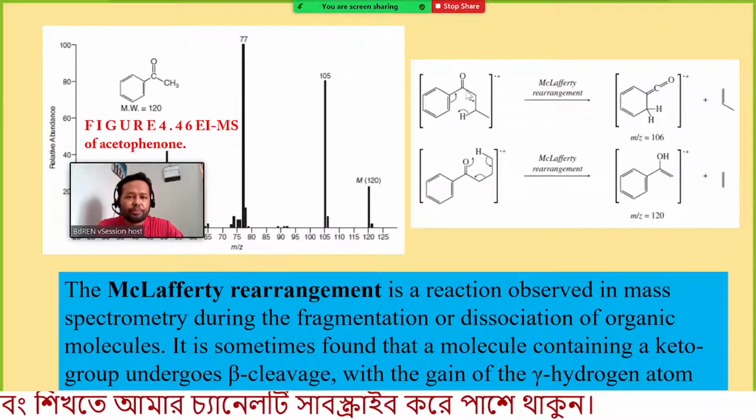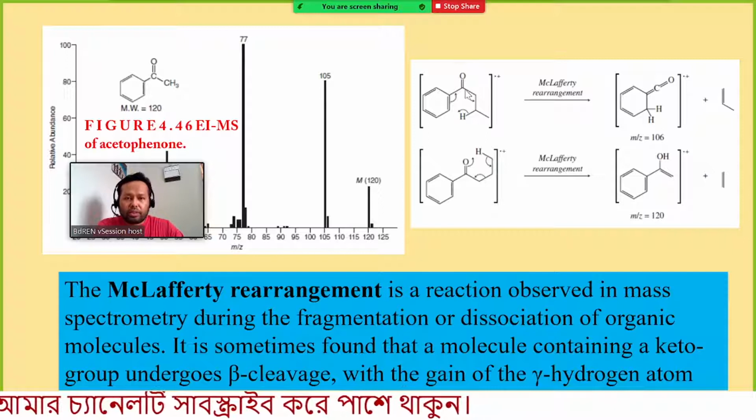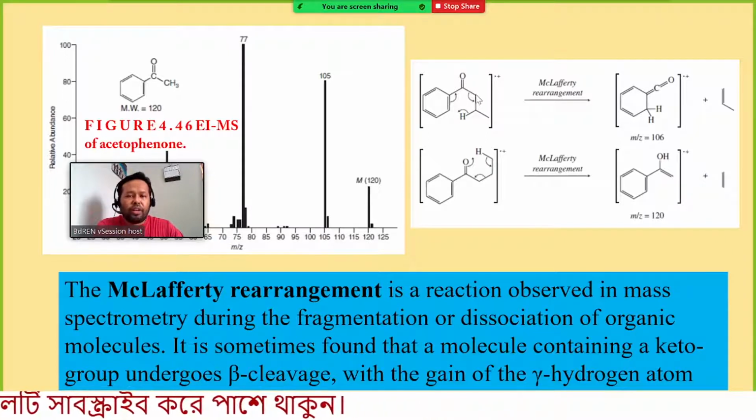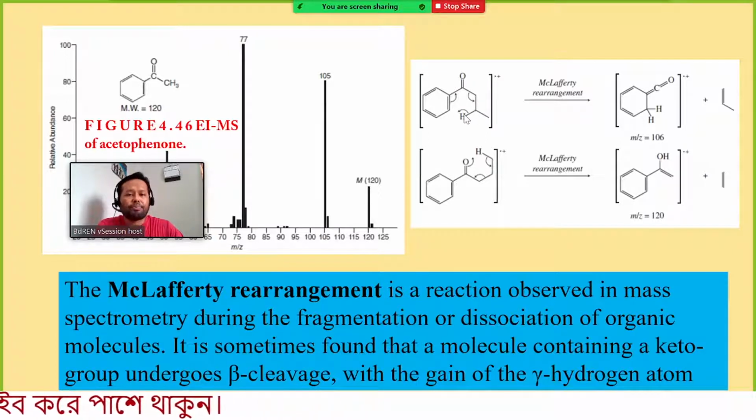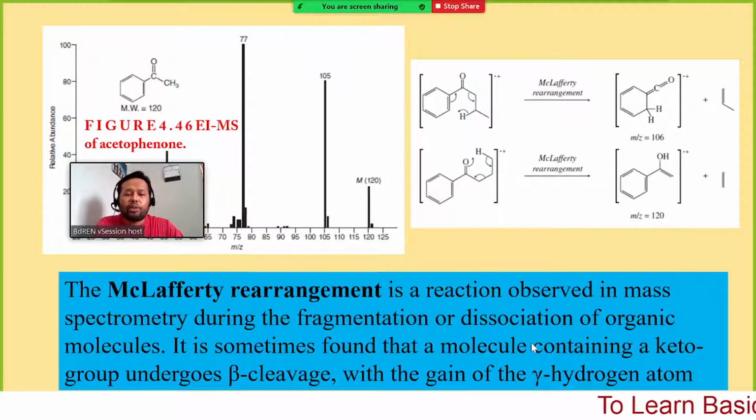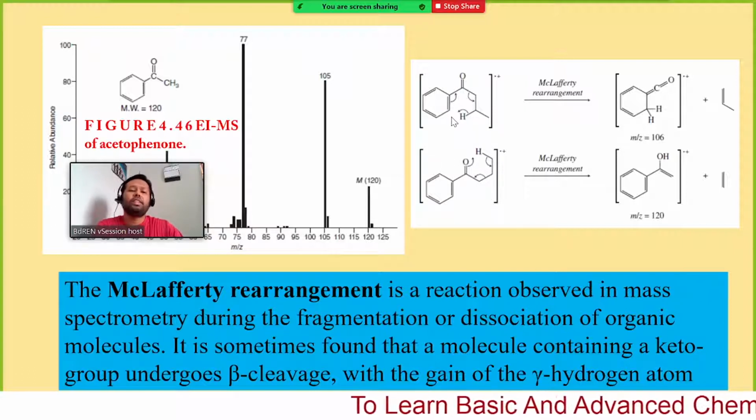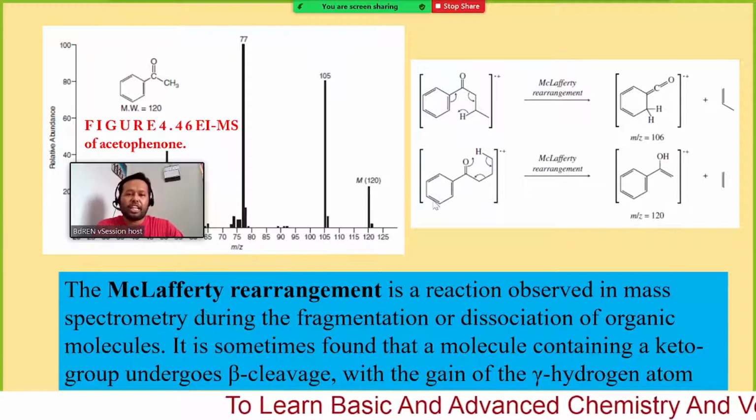Here you can see this is the keto group, and this is alpha, beta and gamma. So the gamma hydrogen is attached to this carbon. The cleavage is at the beta position, and then the gamma hydrogen is transferred. This is the process of McLafferty rearrangement.